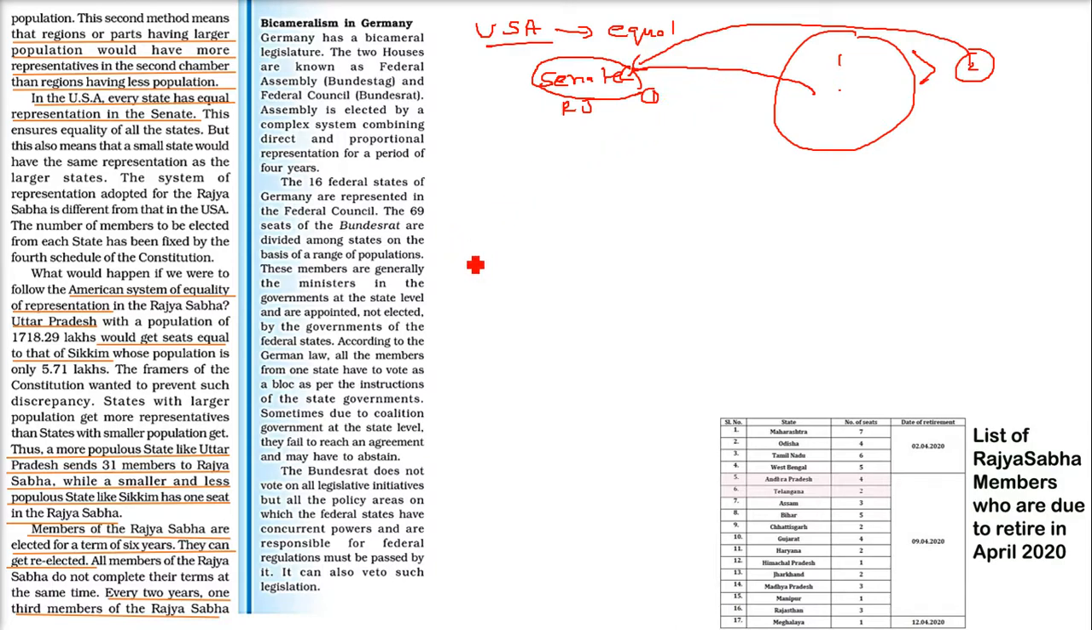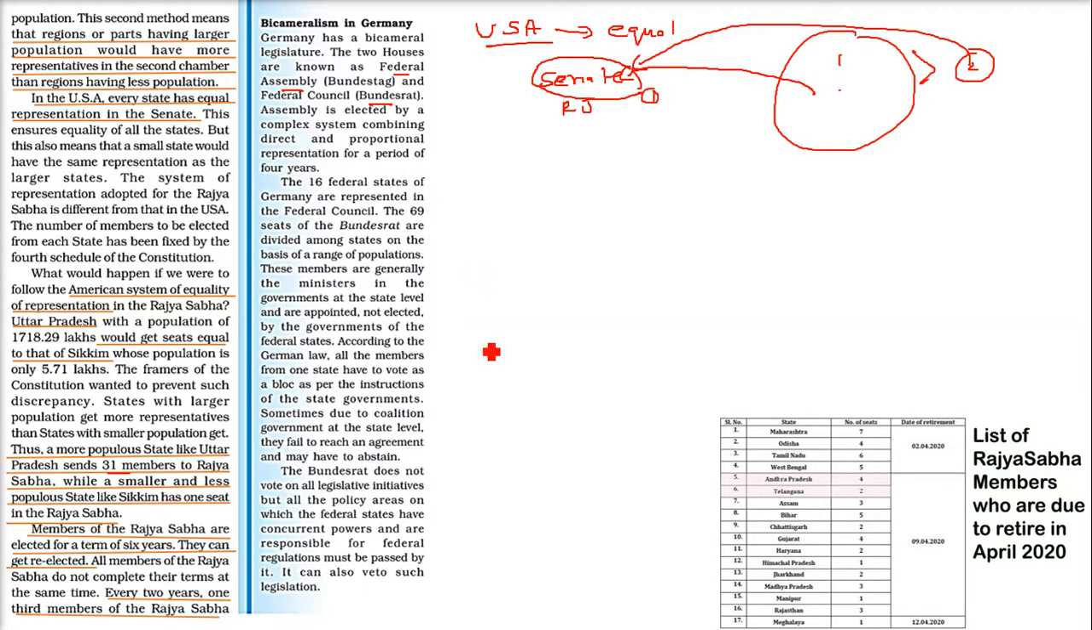But we cannot afford to have this in our country, because Uttar Pradesh has more than 21-22 crore population, and Sikkim has say 6 or 7 lakh. We cannot afford to represent Uttar Pradesh with one and Sikkim with one. The more populous state, Uttar Pradesh, is sending 31 members, and the smaller one like Sikkim is sending only one Rajya Sabha member. In Germany also we have bicameralism. There are two houses, the Federal Assembly, that is Bundestag, and the Federal Council, that is called Bundesrat.